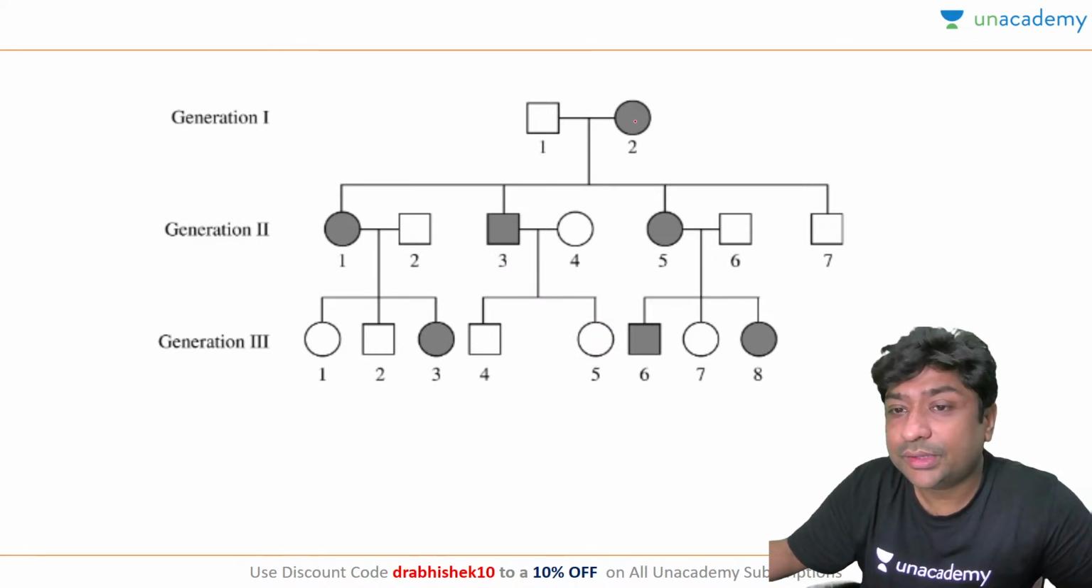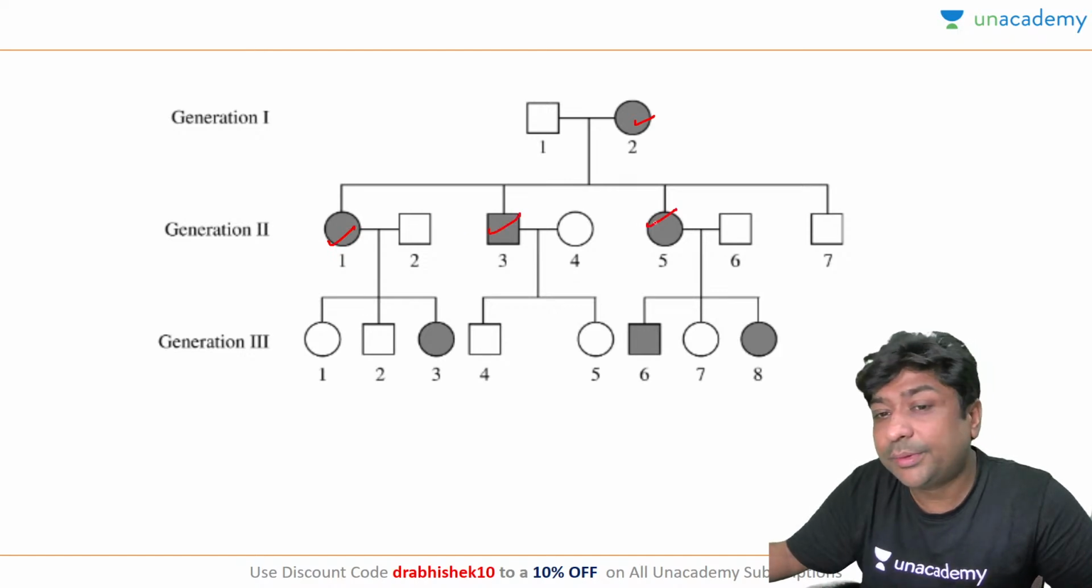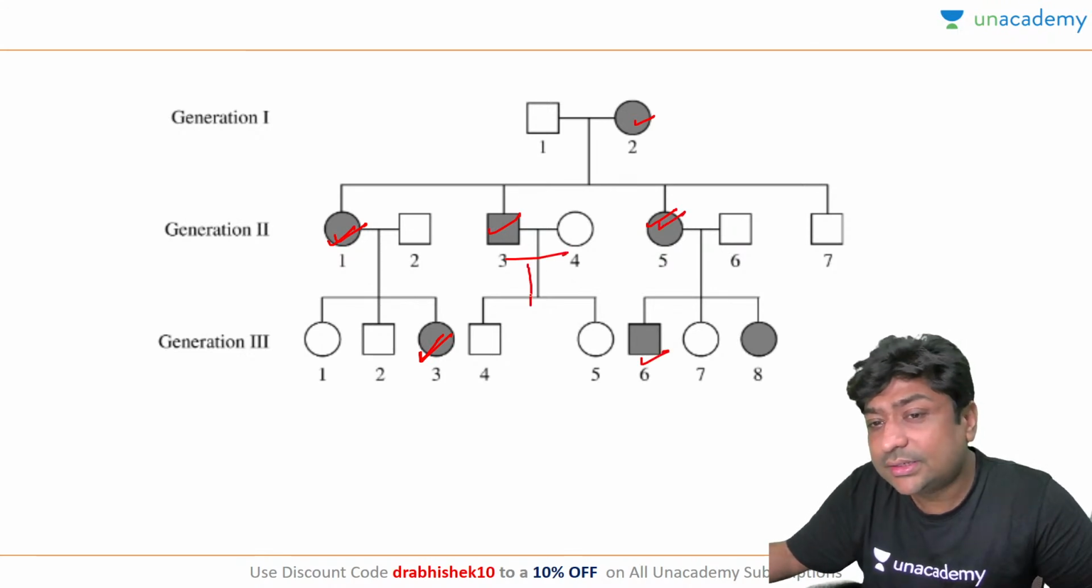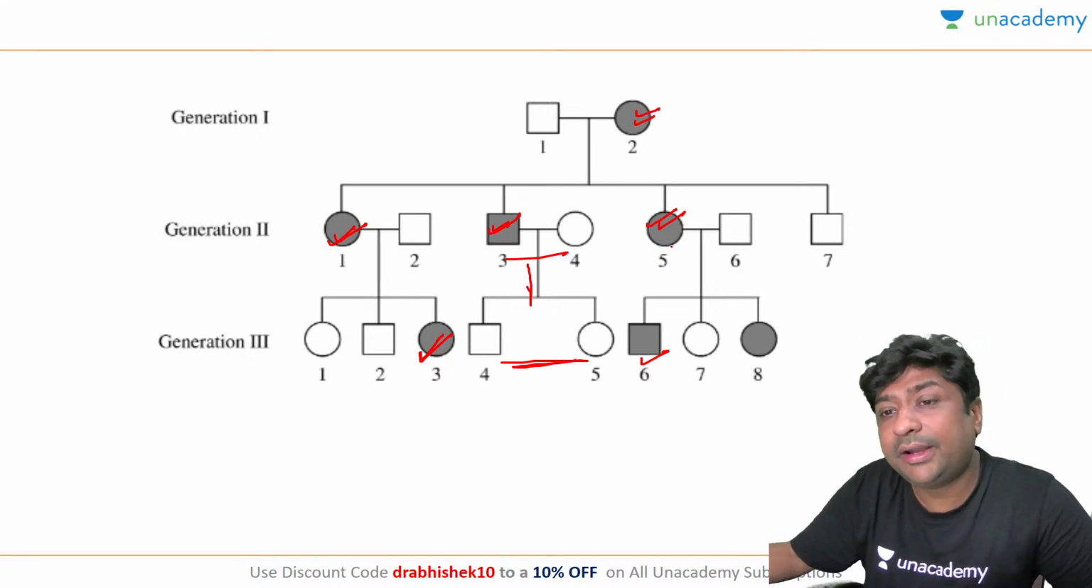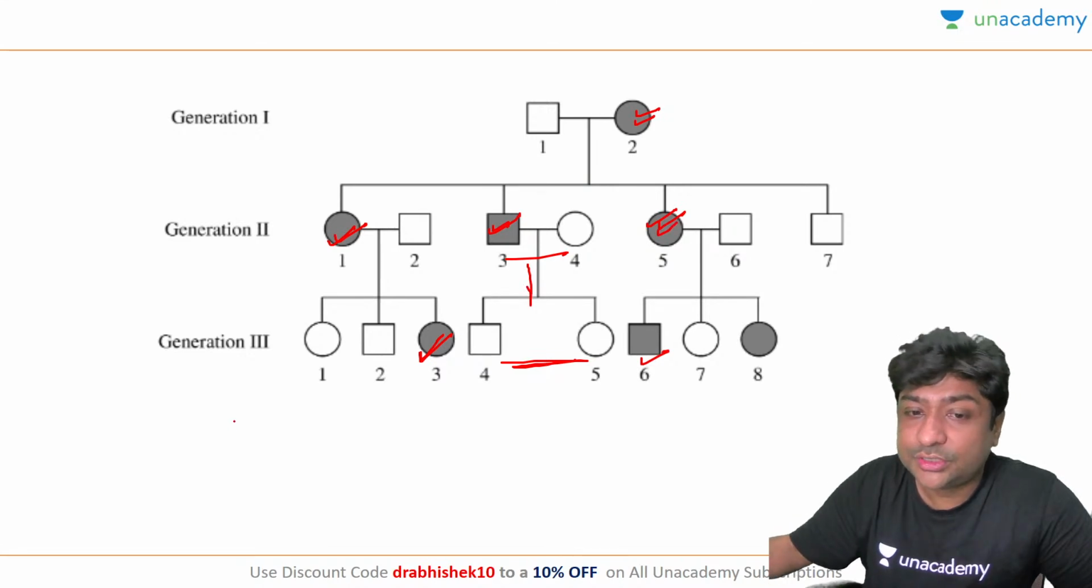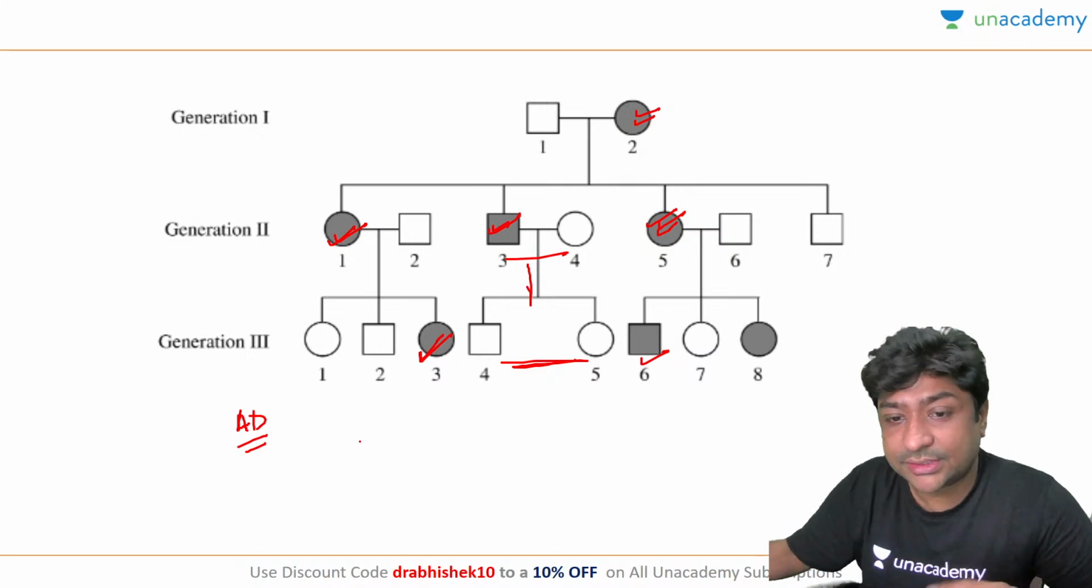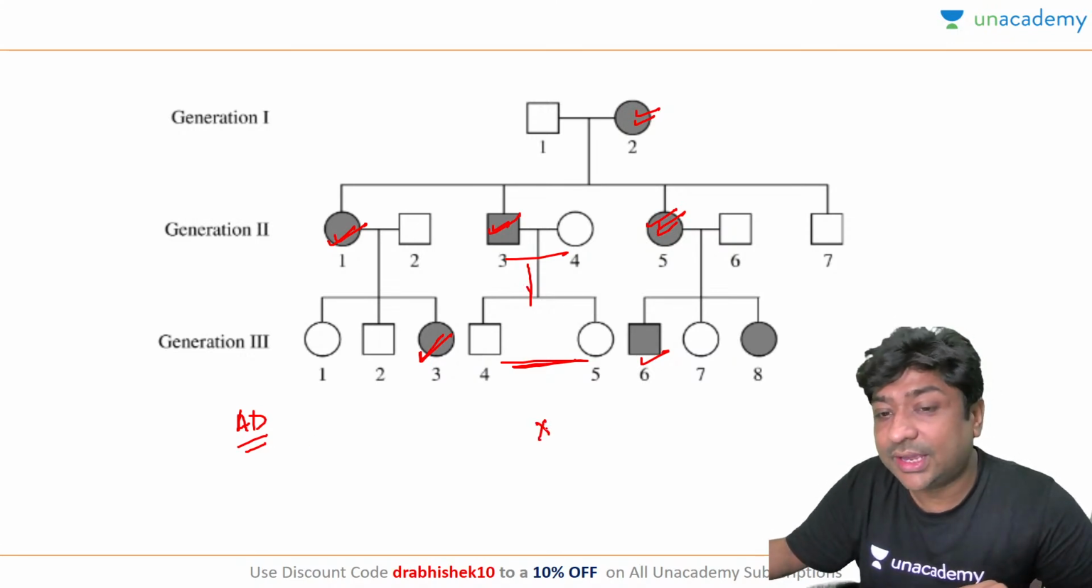Now let's see, one of the parents is affected, there is no skipping of generation. Here one of the parents is affected but the child is not affected. But in most of the cases, affected parents are having affected children. So this is probably a case of autosomal dominant. It cannot be a recessive disease. So let's look at what the options are.